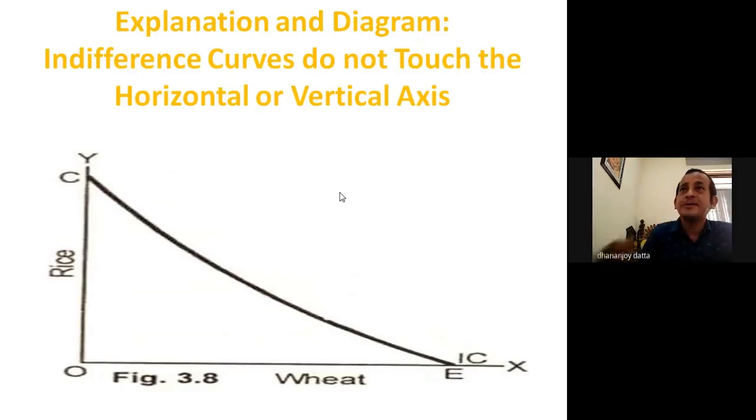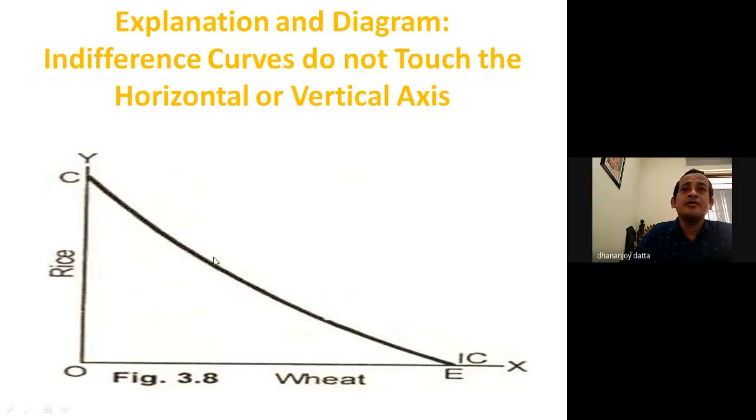Next, indifference curves do not touch the horizontal and vertical axis. Another important characteristic of the indifference curve is that indifference curves do not touch the horizontal or vertical axis. Now here you can see the y-axis represents rice and the x-axis represents wheat.